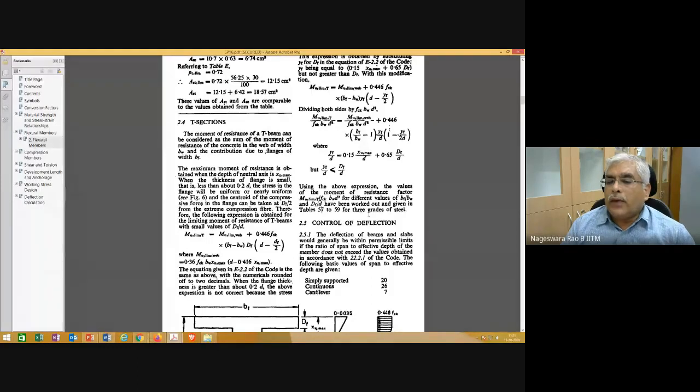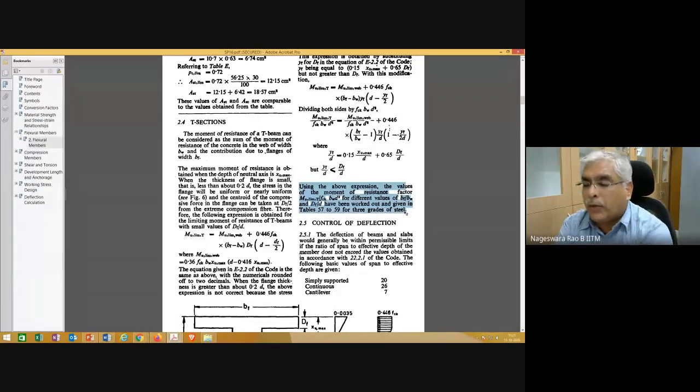Okay, for 3 grades of steel. What are the 3 grades of steel? Fe250, Fe415, Fe500. These tables are only for balanced section. So how to make use of these tables when you actually start doing your own thing.